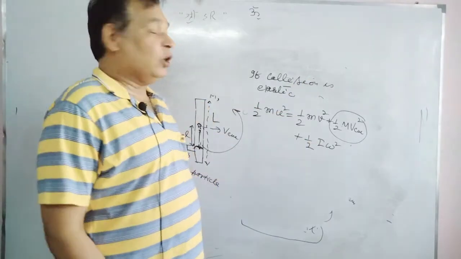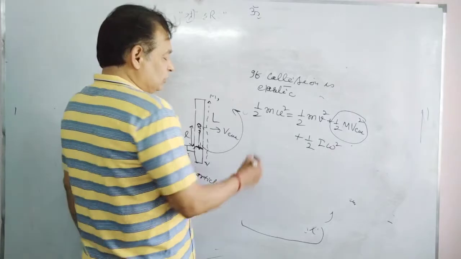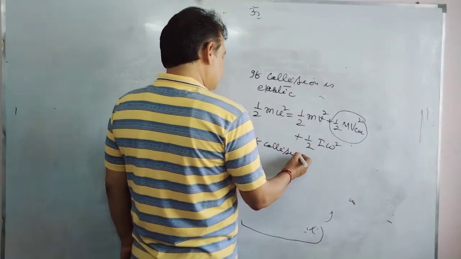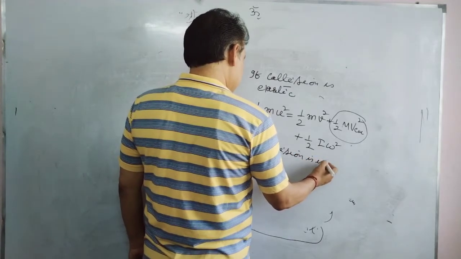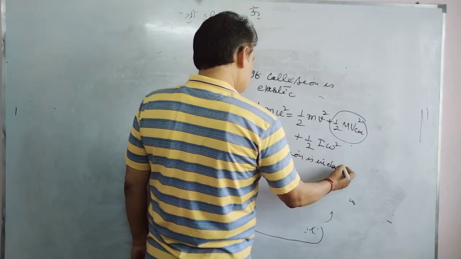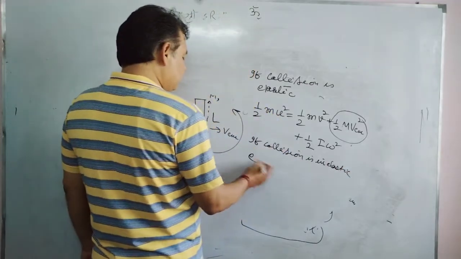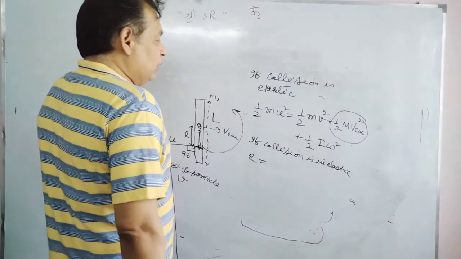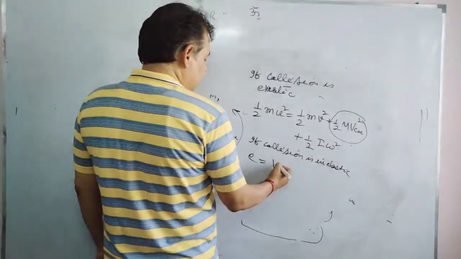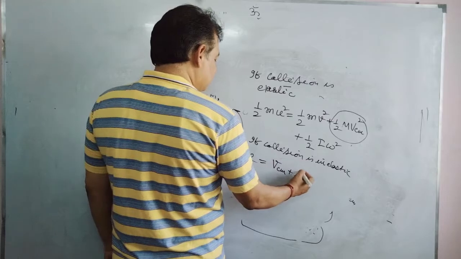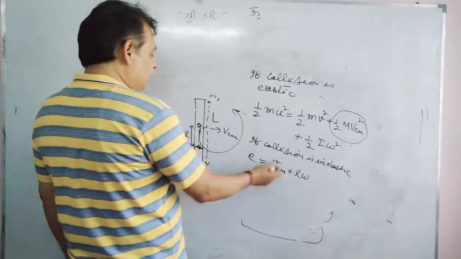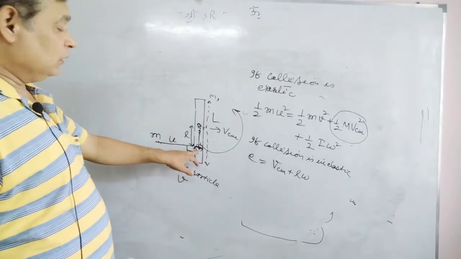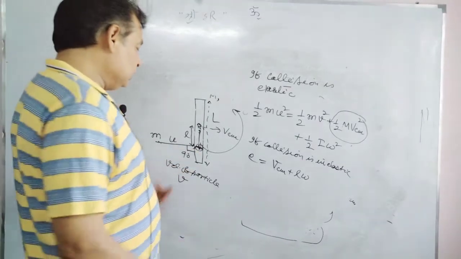But if it is not given to you as elastic, suppose the collision is inelastic, and its coefficient of restitution value is e. Then we can write e equals the velocity of the second body, V_CM plus small l omega, which is the final velocity of the rod at the point of collision in the direction of impact.